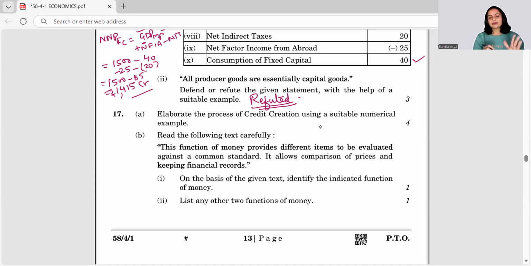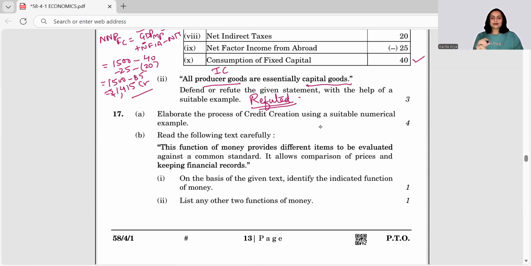So you will say it's refuted because producer goods are of two types: single-use producer goods and durable-use producer goods. Durable-use producer goods are capital goods, and single-use producer goods are the intermediate consumption goods. Right. So it's not essentially capital goods. It can be a single-use producer good also, which gets used up during the production process.